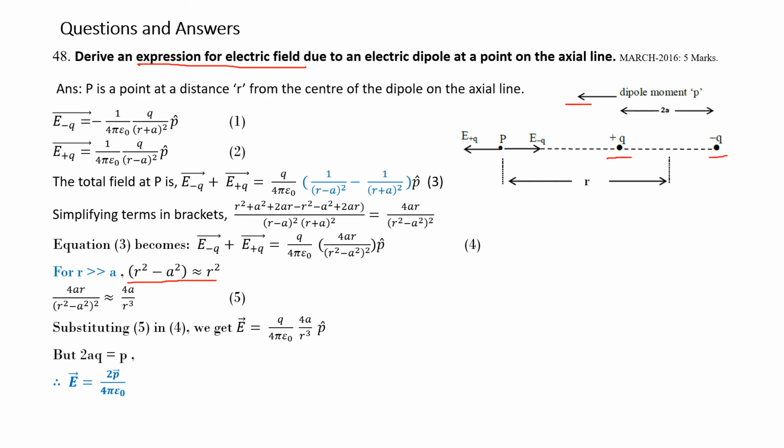Please remember, the electric field on the axial line is given by the equation E is equal to 2p vector divided by 4 pi epsilon naught.